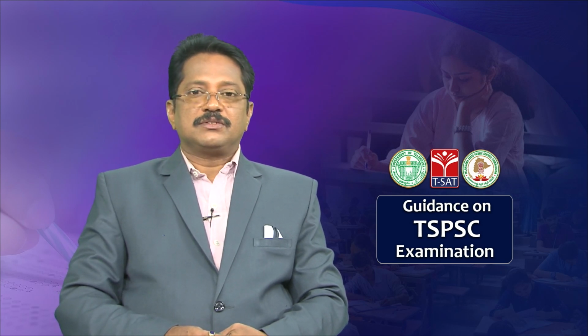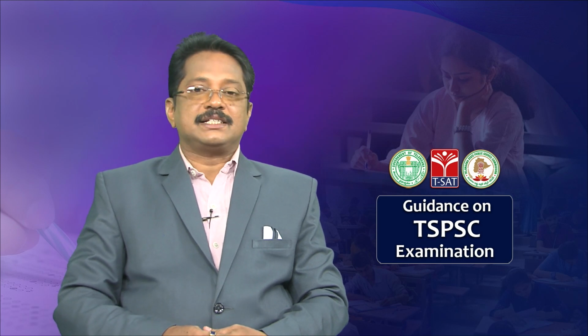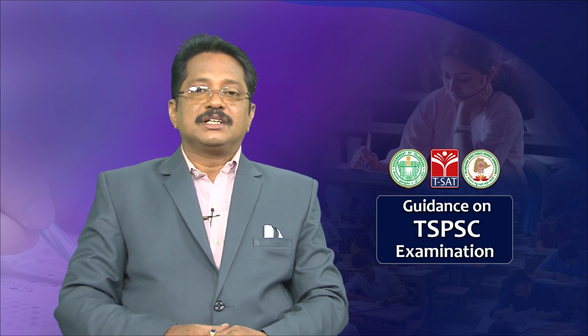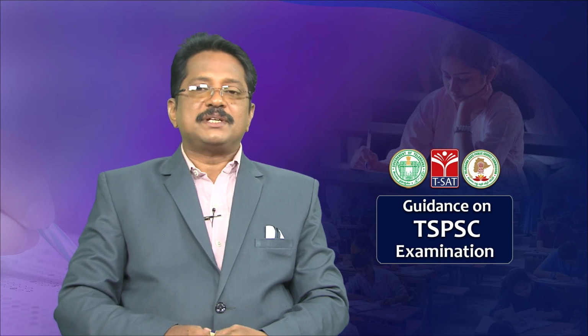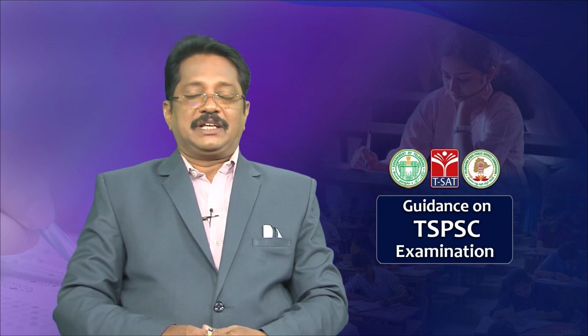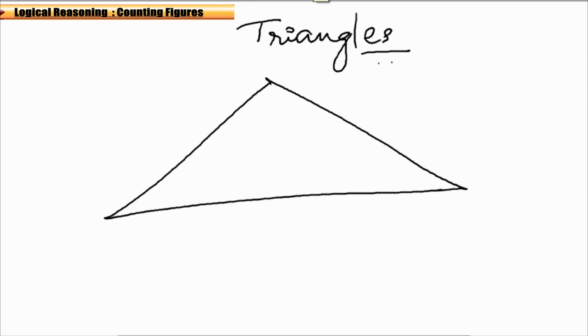Just look at it, follow it and practice it. Definitely, you can get the answer. As per the previous examination papers' observation, at least 1 or 2 questions will come from counting figures. Now, observe. We have the plane figures, as you know: triangles, quadrilaterals. Of course, they will give triangles, rectangles, squares, circles; the questions will come based on these plane figures.